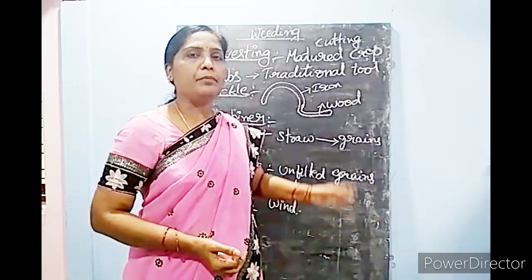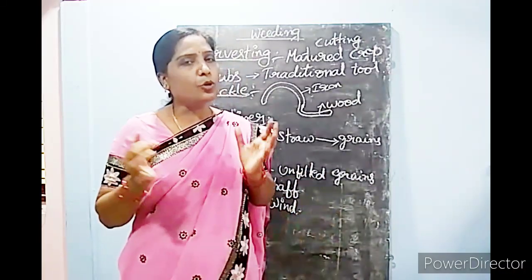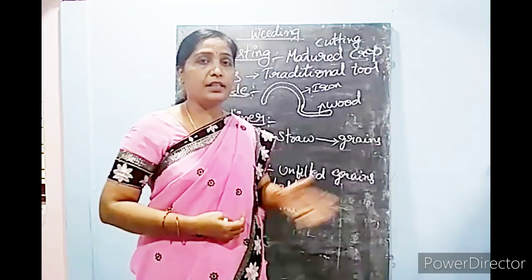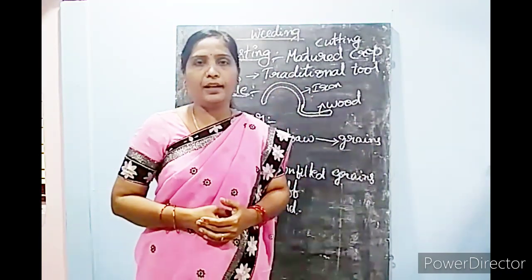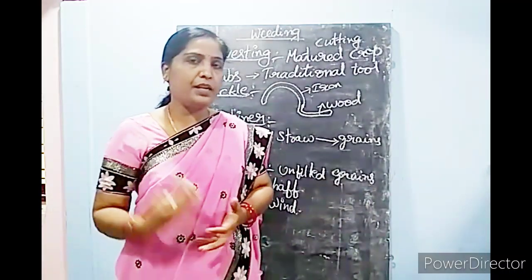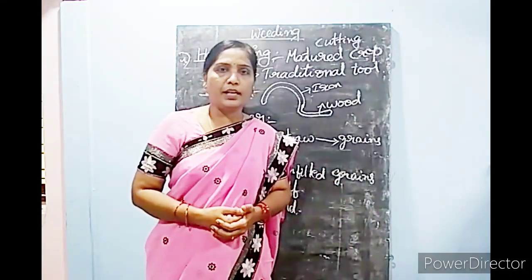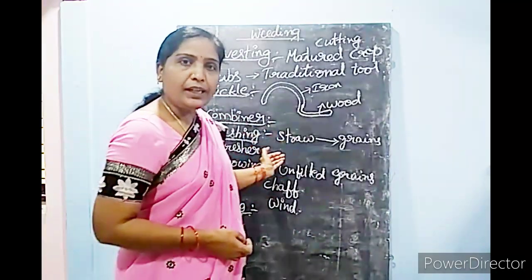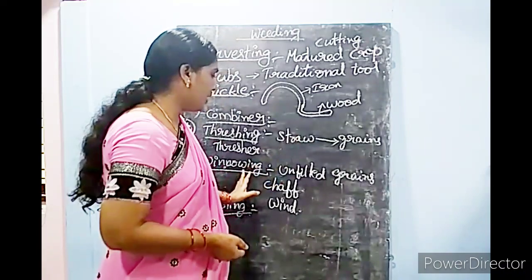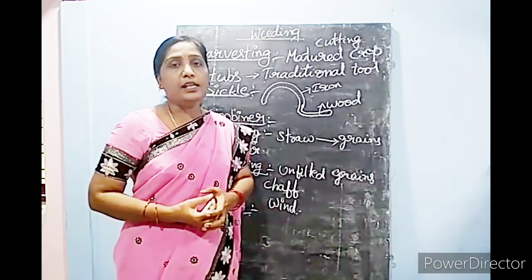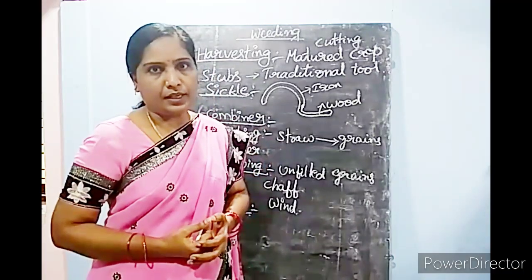So by the time they need to store these crops carefully, otherwise some pests, as we discussed how they are affecting the crop plant, same way some insects, some pests, some rodents may eat all these stored grains. And apart from that, the newly collected grains, after winnowing, contain more amount of moisture.